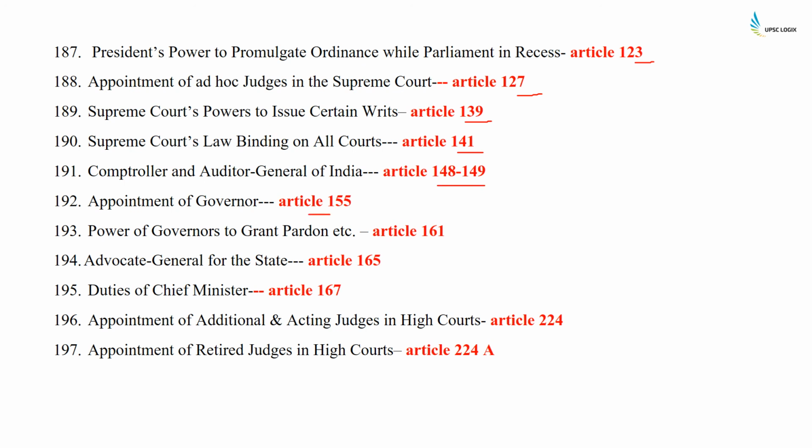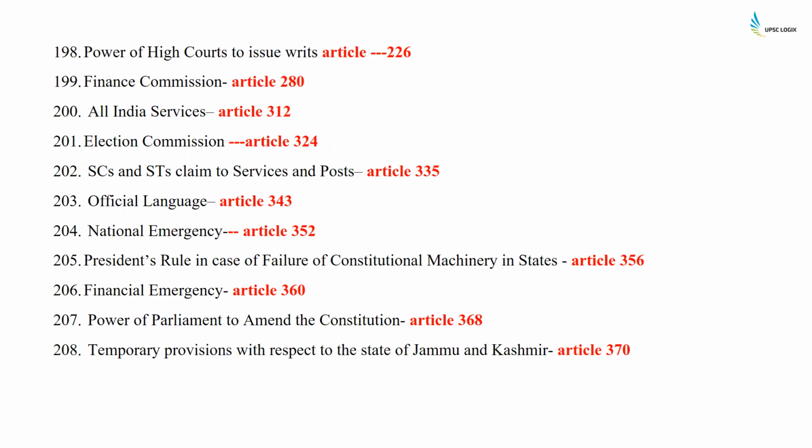Appointment of Governor, Article 155. Again, this question has been asked in UPPSC. Power of governors to grant pardon, Article 161. Advocate General of the State, Article 165. Duties of Chief Minister, 167. Appointment of additional and acting judges in the High Court, Article 224. Appointment of retired judges in High Courts, Article 224A. Power of High Court to issue writs, Article 226.